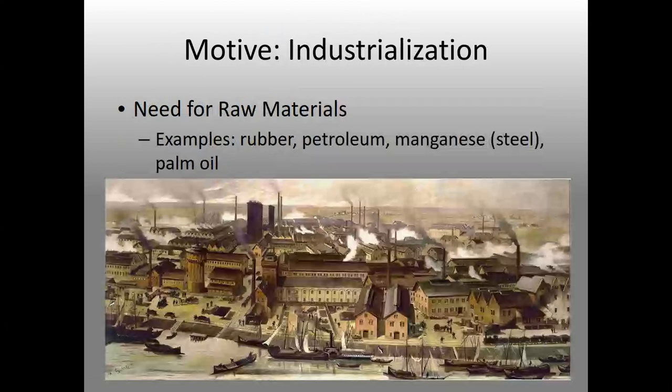Industrialization: the need for raw materials. An example would be rubber, petroleum, magnesium, steel, or palm oil. Now, if you want to take a look, think about Seattle. As we get more industrialized, we need rubber for our tires to get into the city. We need petroleum to fuel our cars, and we need magnesium for steel to build those skyscrapers